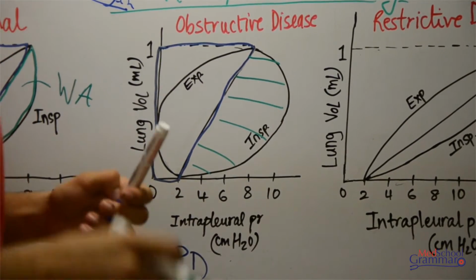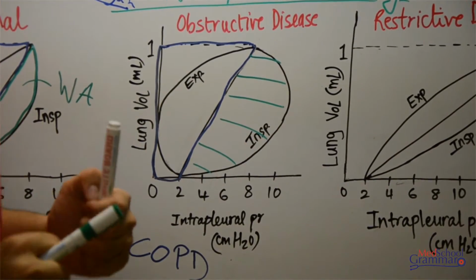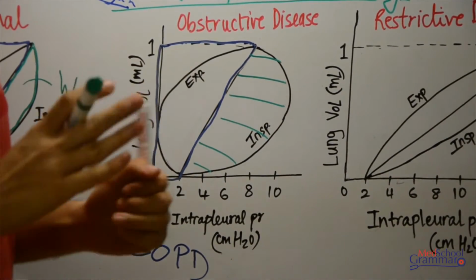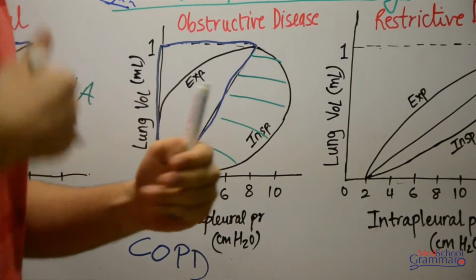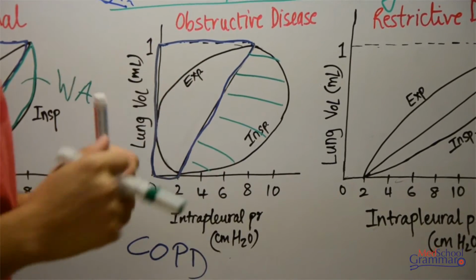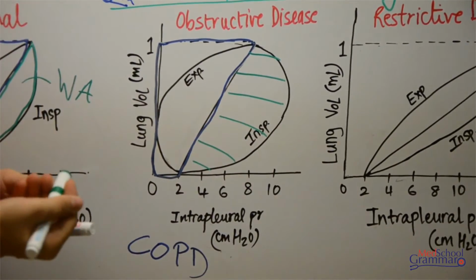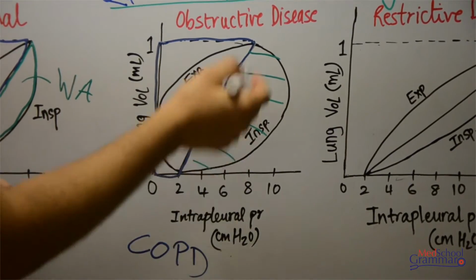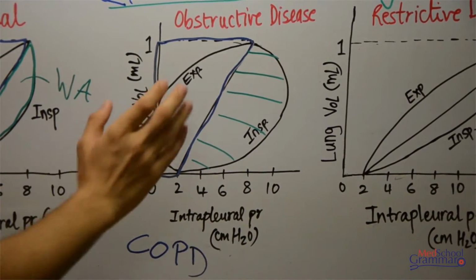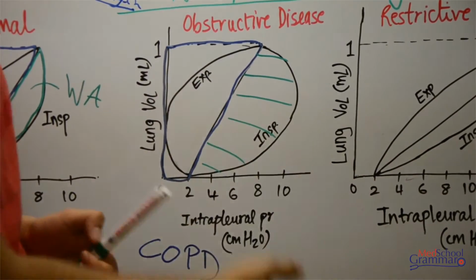That means there is a hindrance in the passage of the air. So in obstructive diseases, the hindrance is increased. So the resistance of the entire part has increased. That leads to an increase in the work done against the airway resistance. Okay. So that is how in obstructive disease the work done over here remains the same, but work done against airway resistance increases.